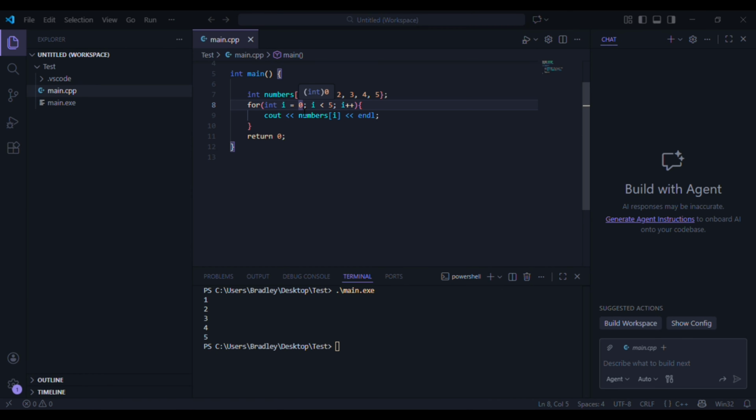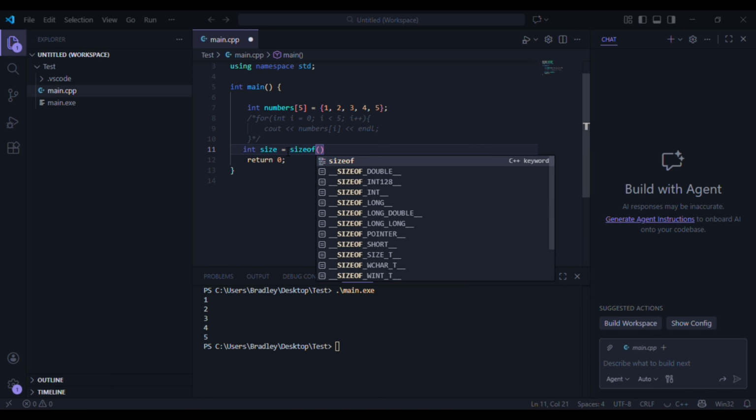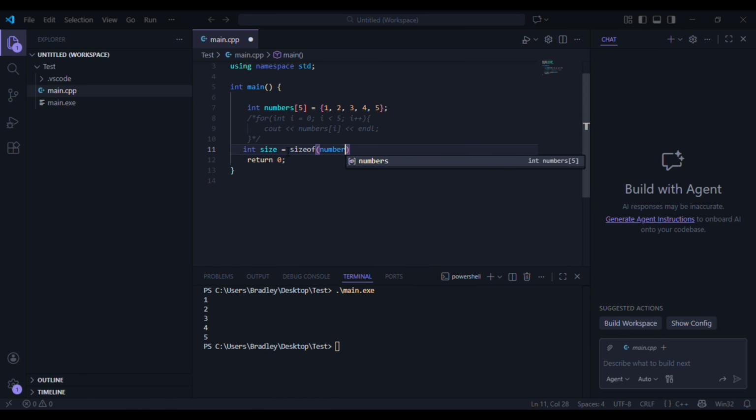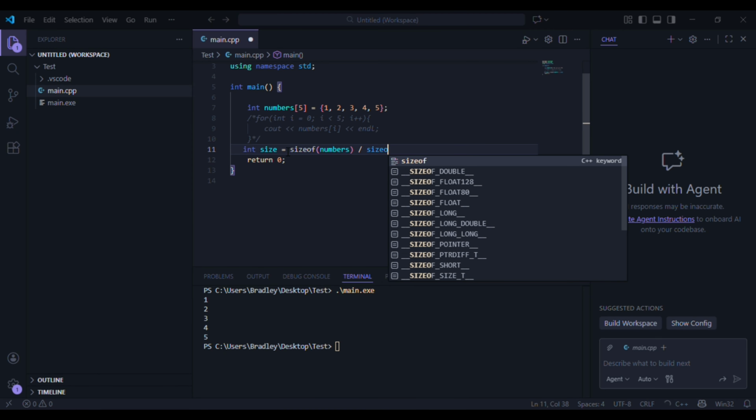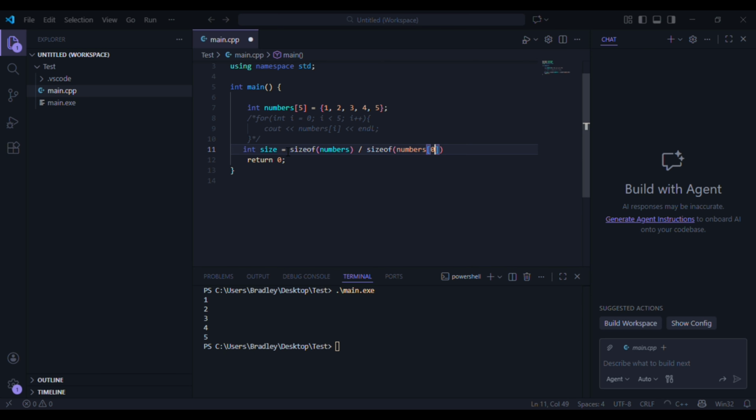And another important thing that you need to understand is C++ arrays do not remember their own size, right? So we have to manually come in and calculate it. So how do we do that? We want to declare an integer size, and then we want to say the sizeof the total array, which is going to be numbers, and then we want to divide that by the size of one element in the array, so we can do sizeof numbers. You can choose any element, that doesn't really make a difference, right?